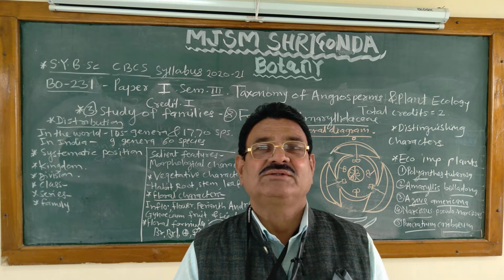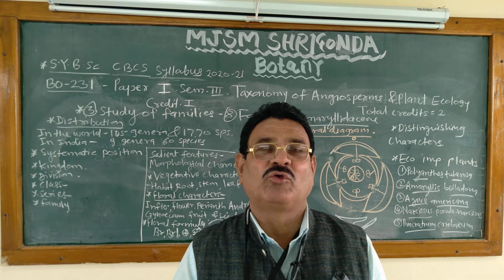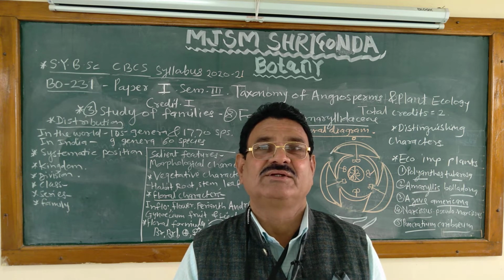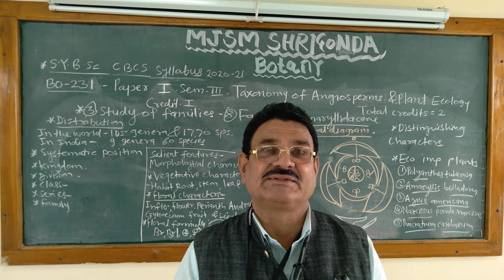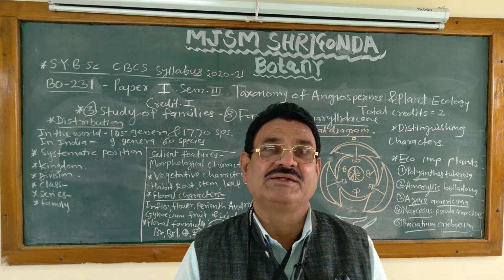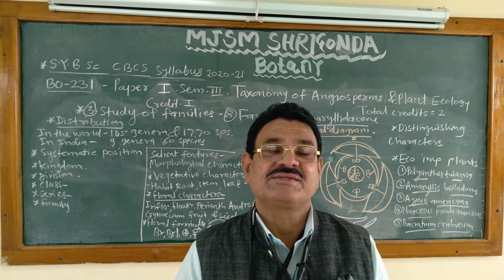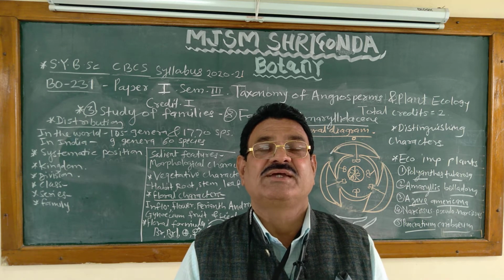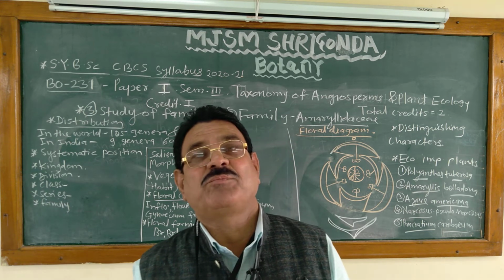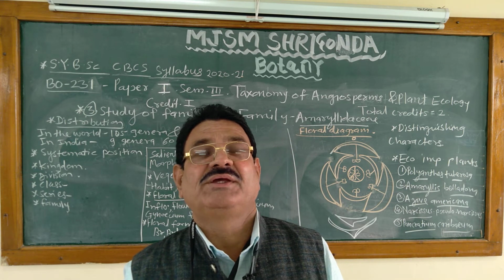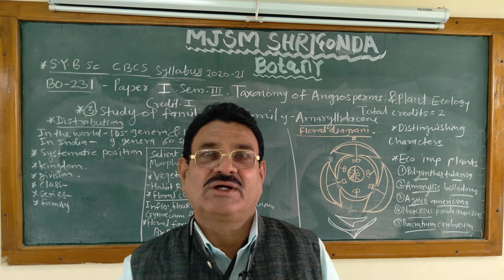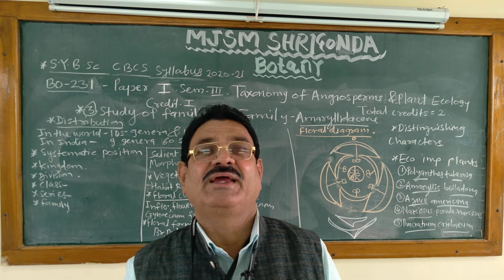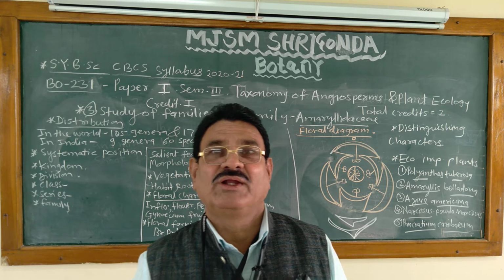In our syllabus there is only one family of monocot, Amaryllidaceae; one family of monochlamydeae, Nyctaginaceae; 3 families of Gamopetalae, Rubiaceae, Solanaceae and Apocynaceae; and 3 families of Polypetalae, Annonaceae, Brassicaceae and Myrtaceae. In total, 8 families are included in our syllabus, and today we will learn